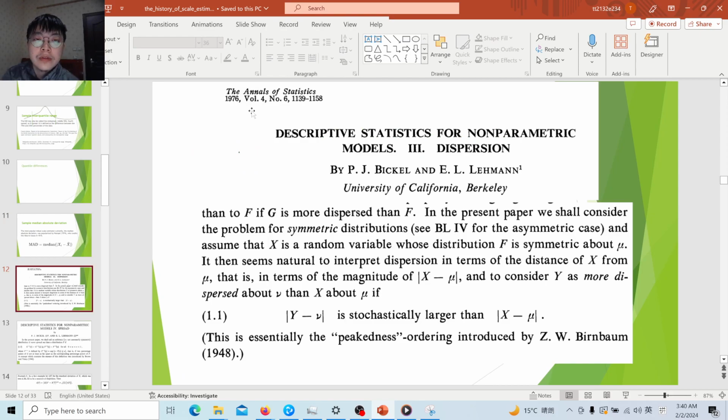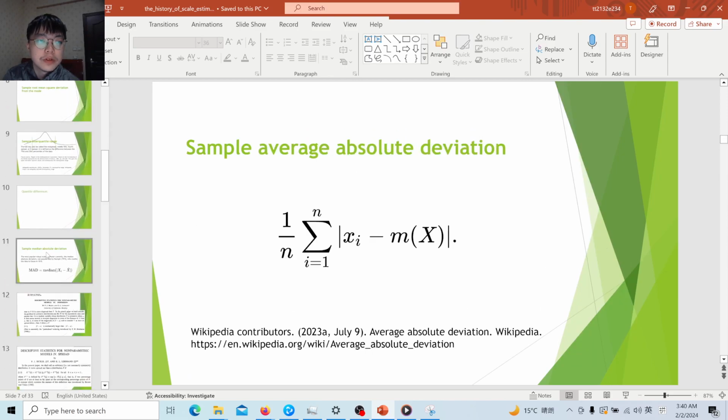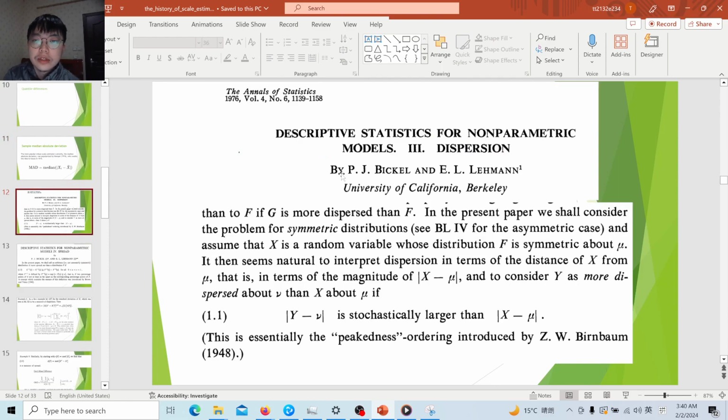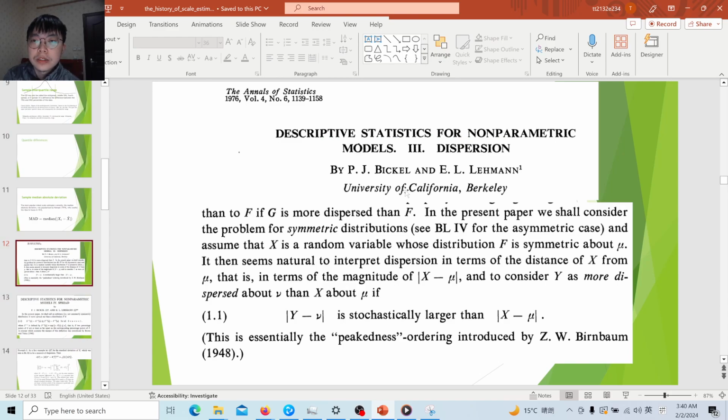In 1976, Bickel and Lehmann generalized all these estimators, the standard deviation, average absolute deviation, or median absolute deviation, as measures of dispersion, and now in economics it is often called Bickel-Lehmann dispersion.